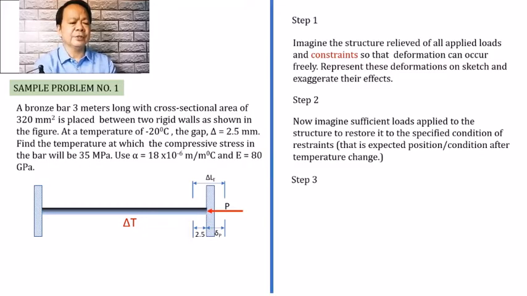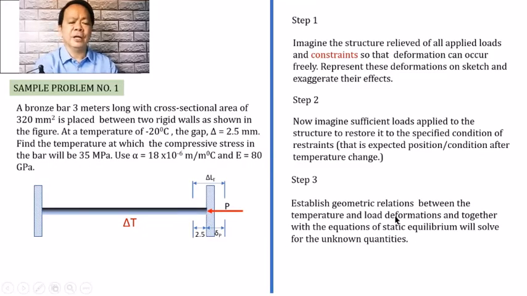Then the third step is that we establish the geometric relationship between the temperature and load deformation, and together with the equation of static equilibrium, we will solve for the unknown quantities. So it says here that we need to establish the relationship between the deformation caused by the change in temperature and the deformation that is caused by the internal force that is developed due to the change in temperature. And therefore, we are trying to establish how this is related to this one, right?